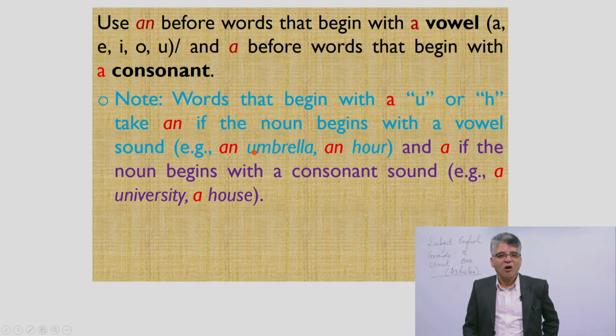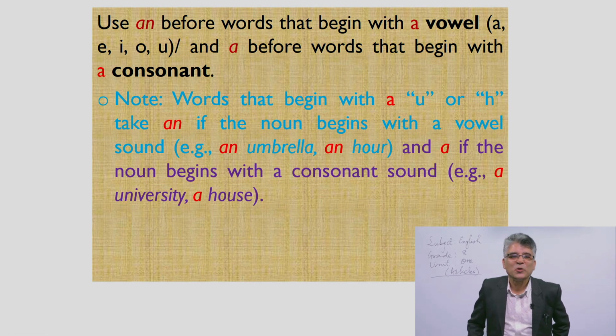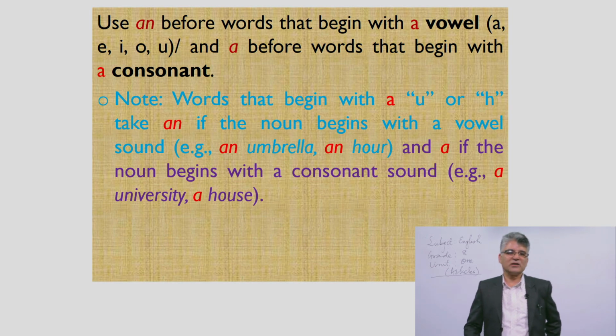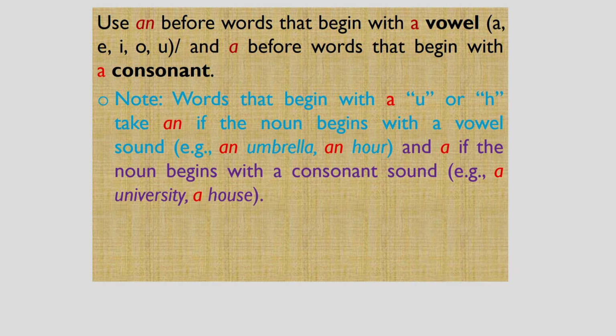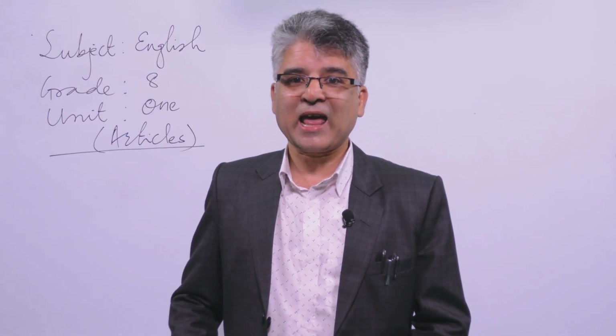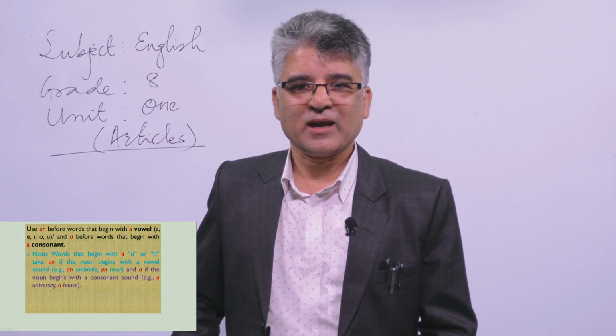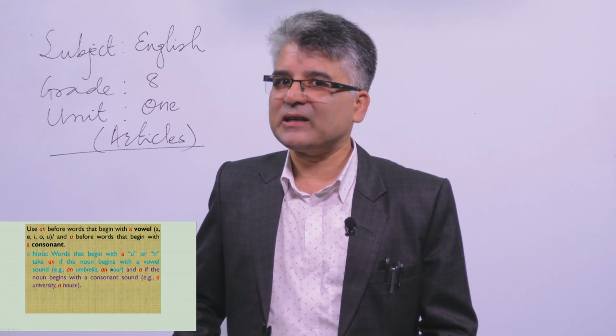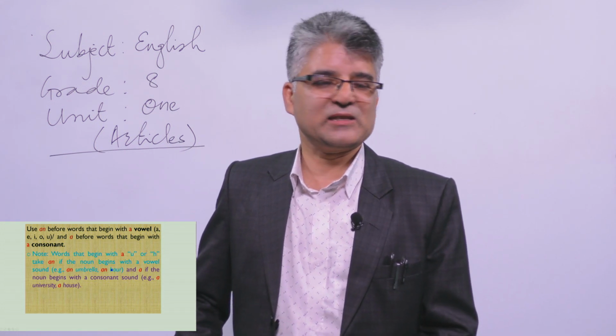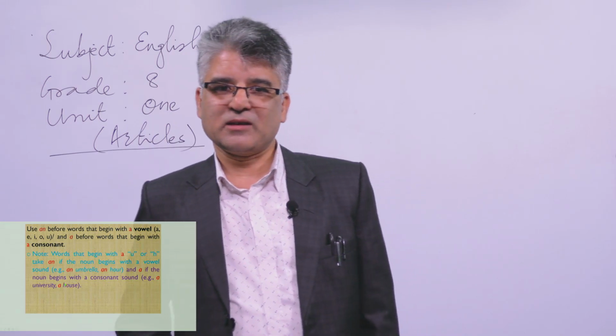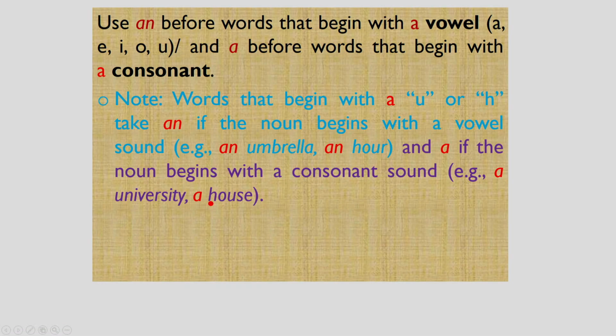U begins with a vowel letter, but in university, U is pronounced like Y-O-U, the consonant sound. That's why we say a university. Similarly, we say a house. H is completely pronounced here, not like in hour, where H is not pronounced at all. But in house, H is pronounced.